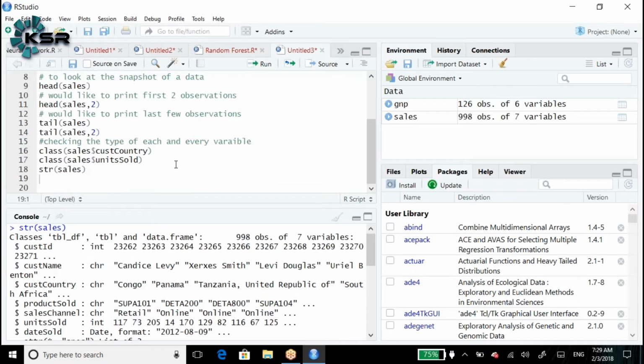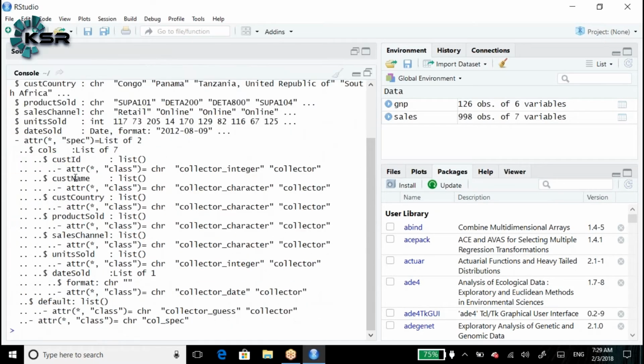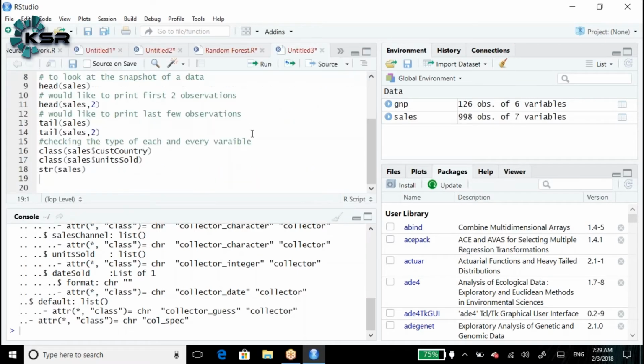Any doubts about this? Of course, this is the backend. How does it run in the backend? It collects integer, character, just collecting the variables one by one and providing the data type. Any questions till this point?